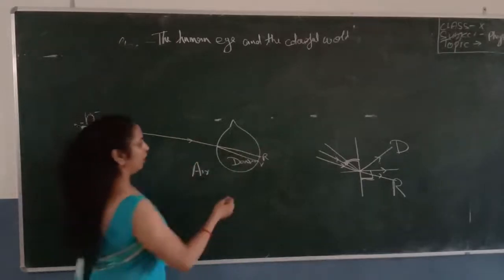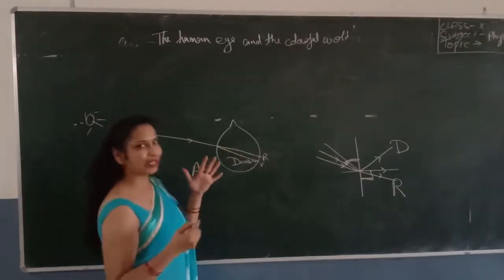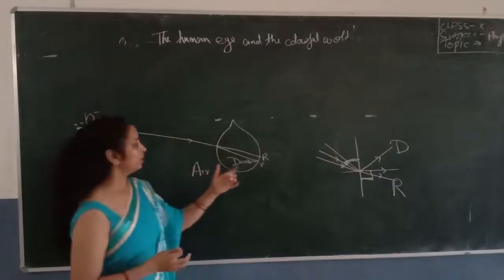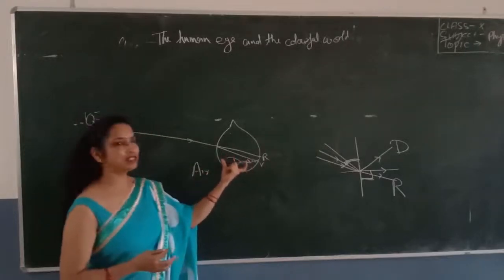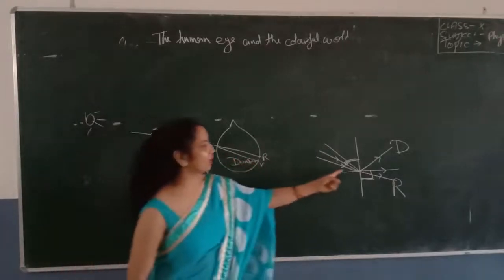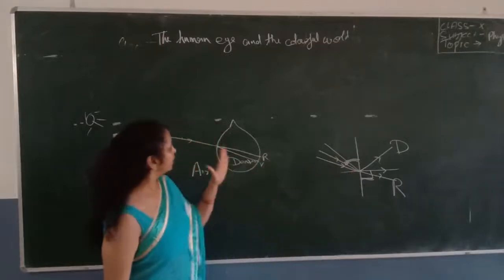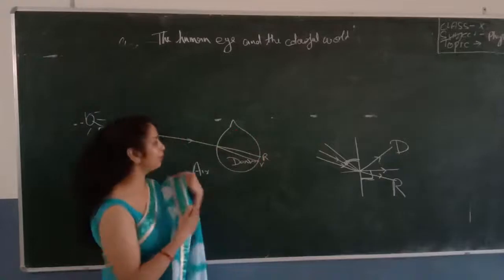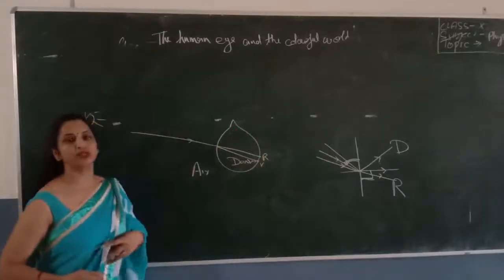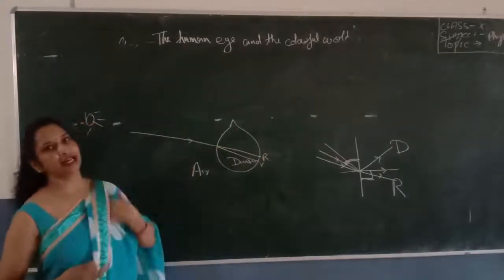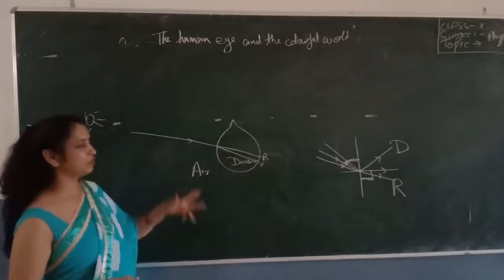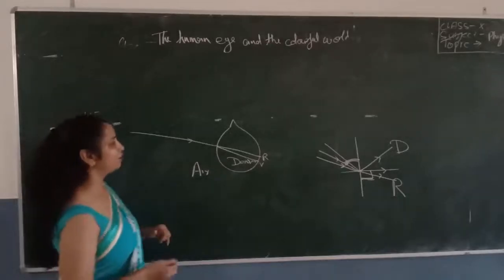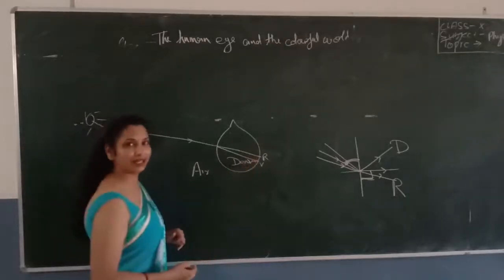Now what happens at a particular angle? It can happen that the angle of incidence is more than the critical angle, like this, since the light is going from the denser to the rare medium. It does not happen with all the light coming towards the droplet, but a few of the light rays can have an angle more than the critical angle.